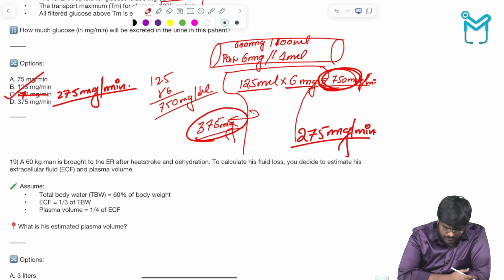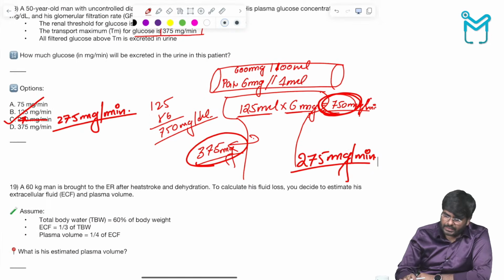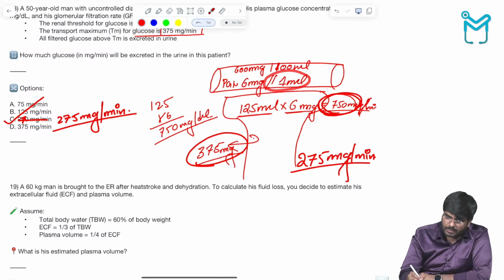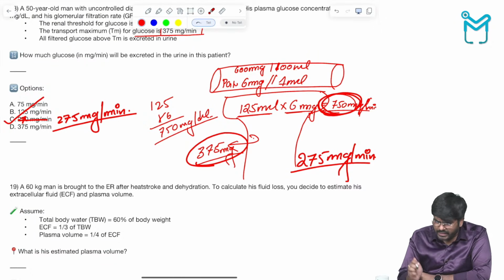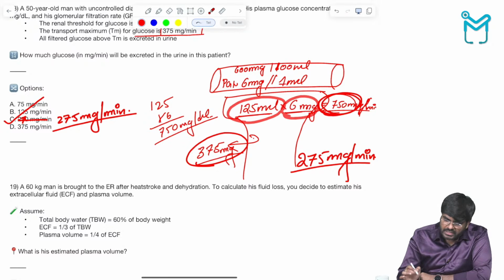Okay, done. So now tell me how to calculate the amount of glucose that is excreted in the urine. It is simple. First, calculate the plasma glucose concentration. In every ml, how much glucose is there? 6 milligrams. So GFR into 6. GFR into 6, how much? 125 into 6.